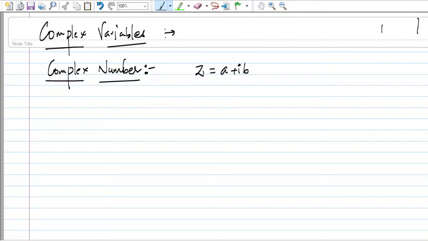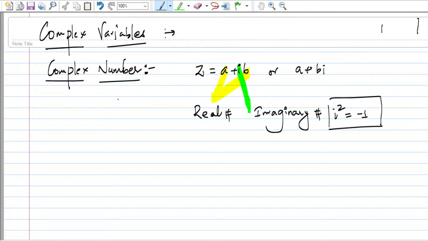Any complex number can be written in the form z equal to a plus iota b, or equivalently a plus b iota, where a and b are real numbers.